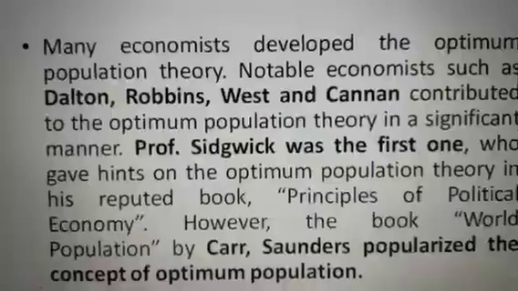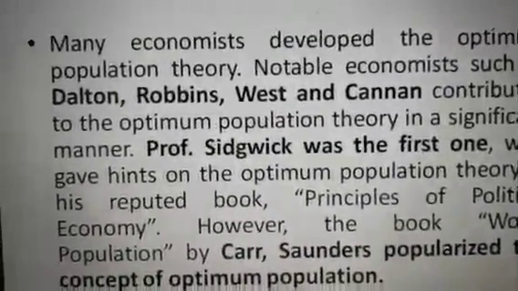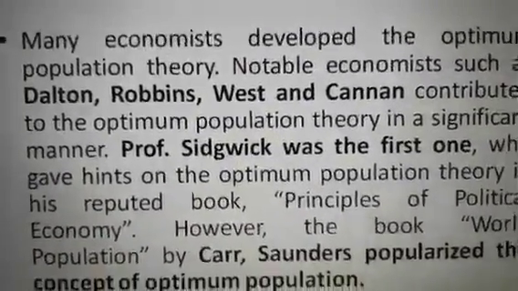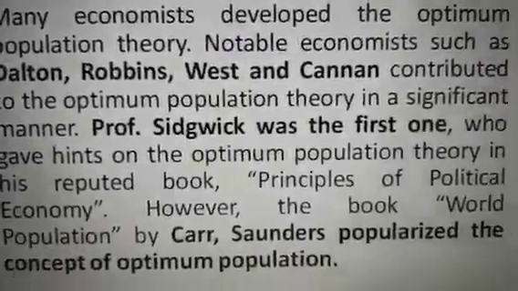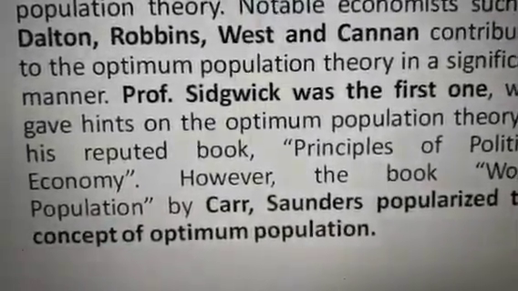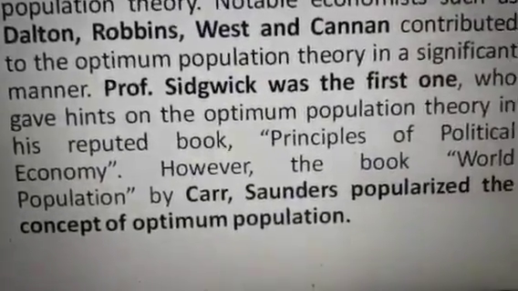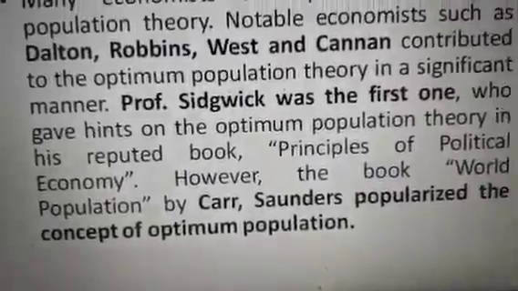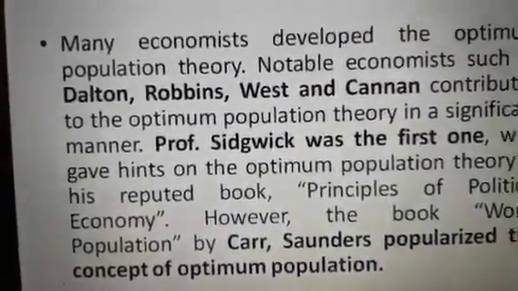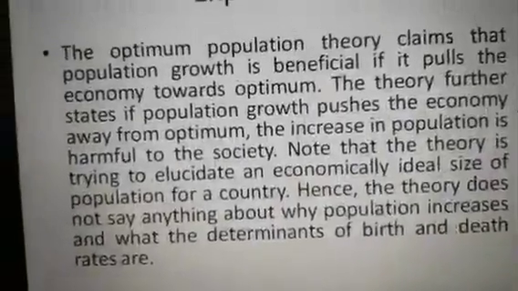And this theory was developed by many economists. Earlier it was in the name of Dalton, Robinson, West and Cannon, but Professor Sidgwick was the first one who gave hints on optimum population theory in his reputed book Principles of Political Economy. However, the book World Population by Carr-Saunders popularized the concept of optimum population. So these two things you have to remember, all the names who have dealt with this theory.